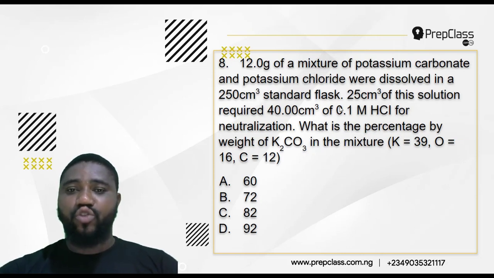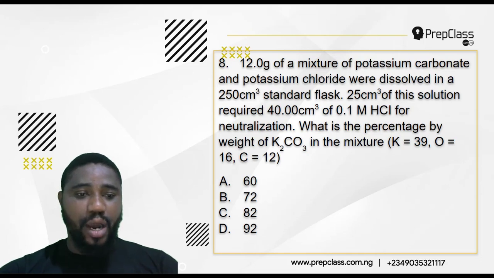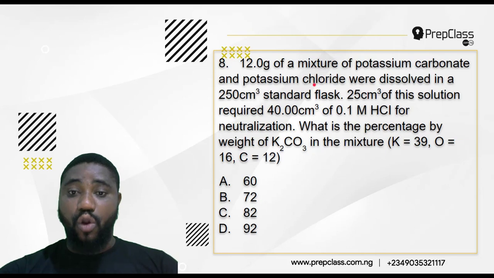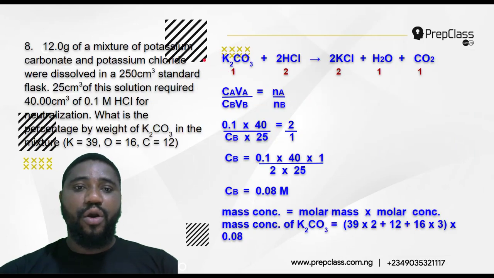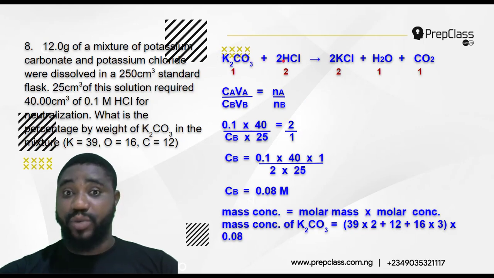So we are going to ignore the potassium chloride, and we only consider potassium carbonate reacting with what? Acid. So from the equation of reaction, I'll consider the potassium carbonate, which is K2CO3, reacting with acid.